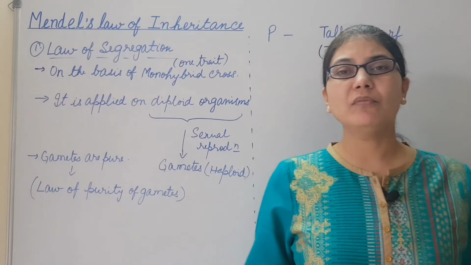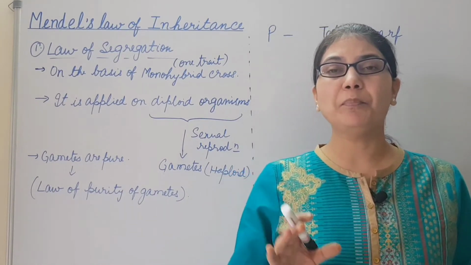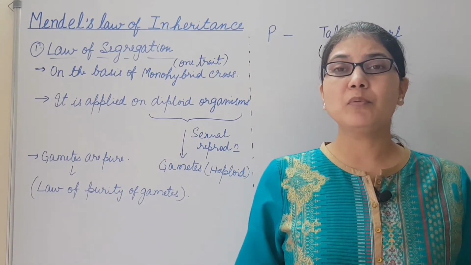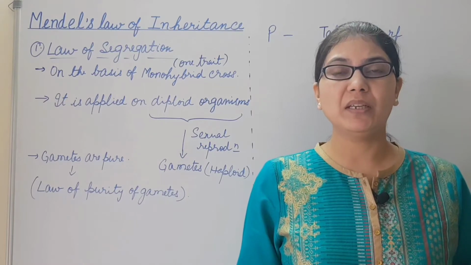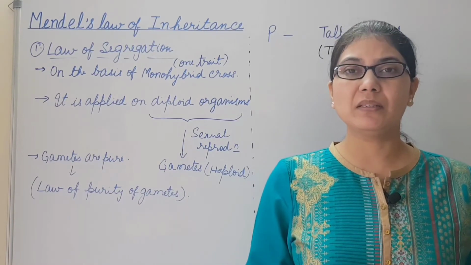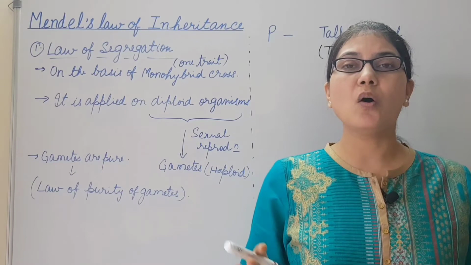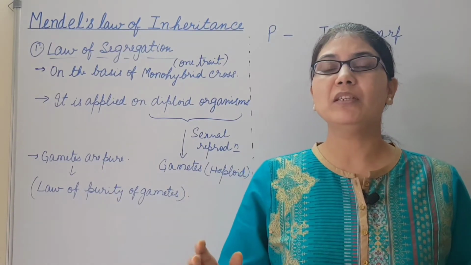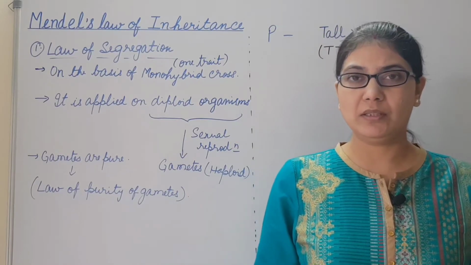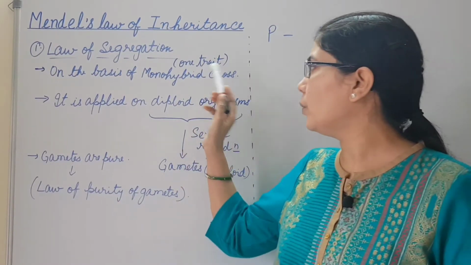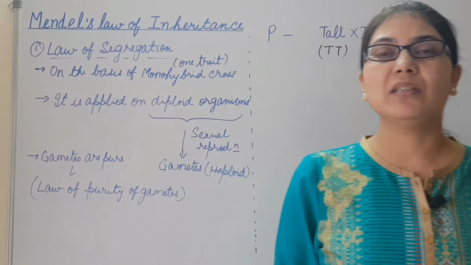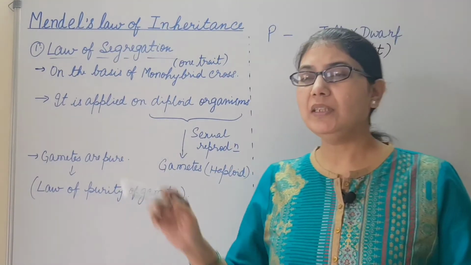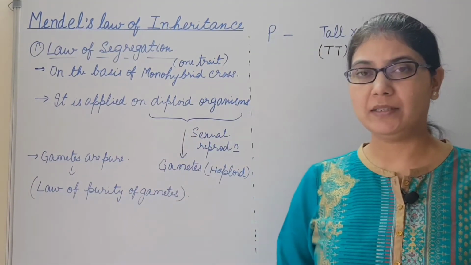On the basis of the hybridization experiments on pea plant, Mendel proposed the principles of inheritance, and these are known as Mendel's law. First is the law of segregation. The law of segregation was formulated by the monohybrid cross. A cross in which only one trait or character is taken into consideration, and it is applied on diploid organisms.